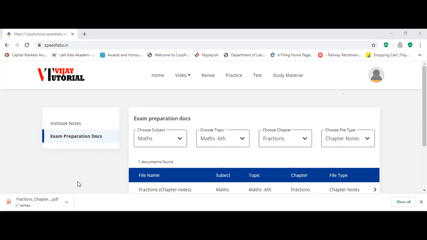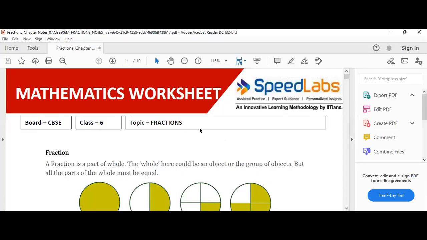All types of notes are there related to this chapter. You could not see, I think. Once again, you see the PDF which I downloaded. You share, I have to see the screen. Now, this is the notes which I downloaded.